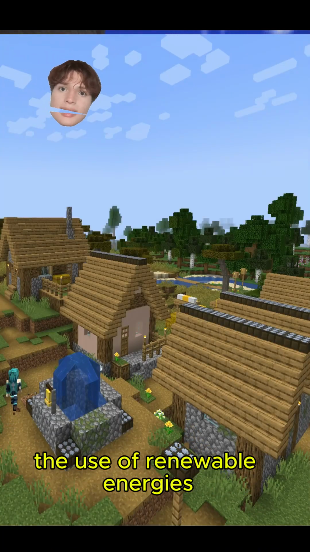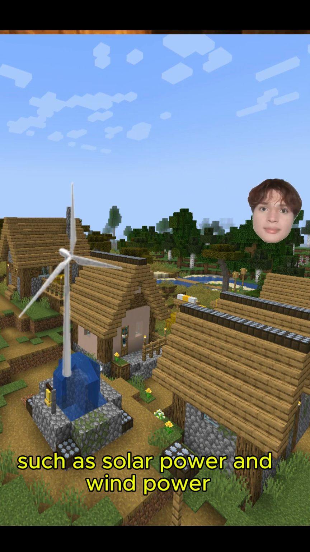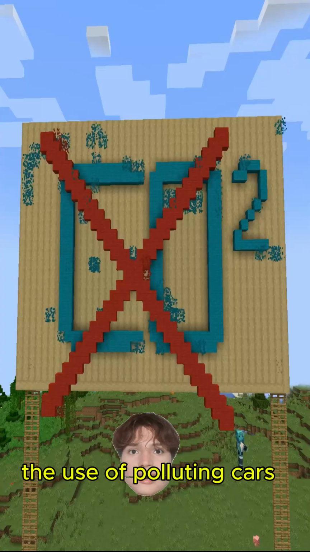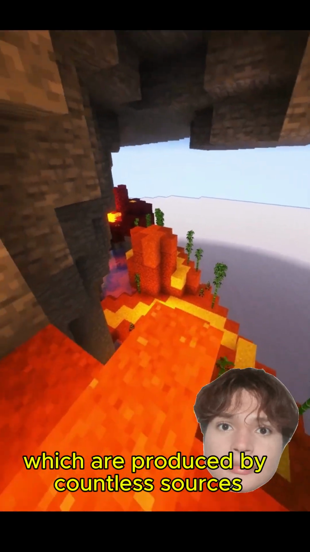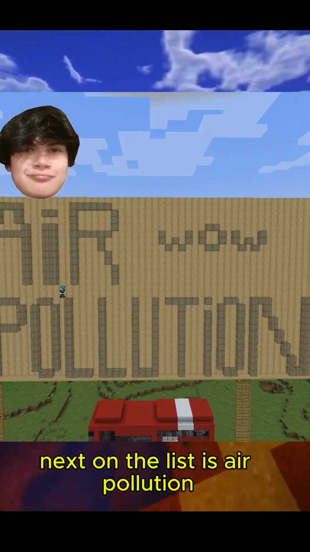First, the use of renewable energies such as solar power and wind power. Another way to mitigate climate change is to reduce the use of polluting cars and lower carbon emissions, which are produced by countless sources. Next on the list is air pollution.